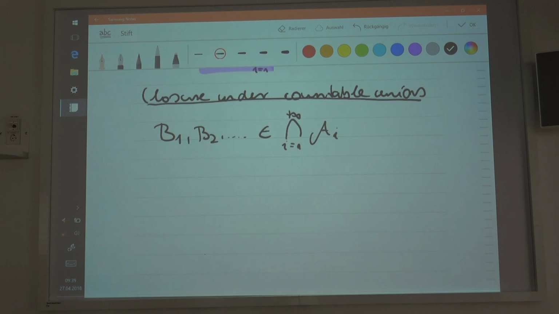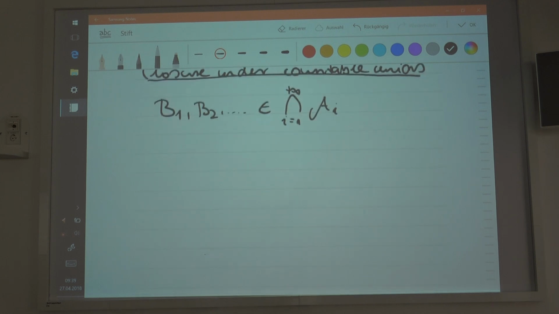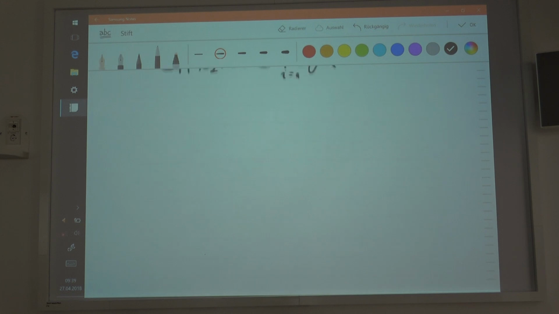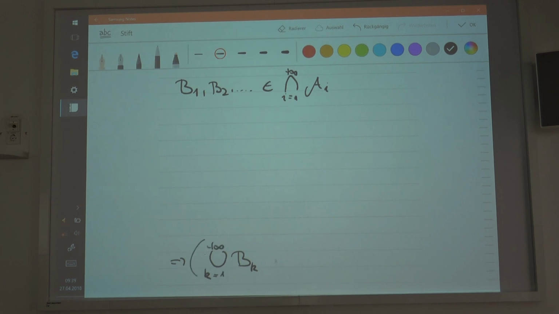You understand? So basically, maybe you can leave a little space here. I'm going to show that the countable union of these sets, with index k going from 1 to plus infinity, is an element of the intersection of the sigma algebras. So this is what I'm going to show. That is what closure under a countable union means.